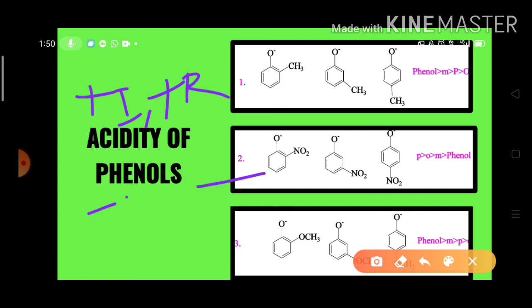The nitro group is a minus I and minus R group. And the methoxy group is a minus I and plus R group. So while explaining the acidity of the phenols, we have to consider these points.